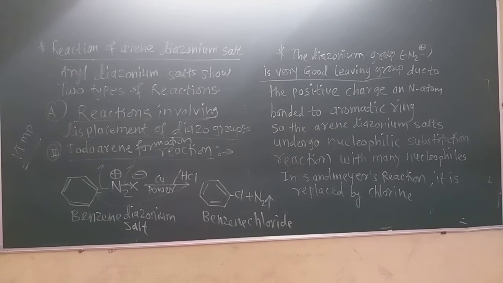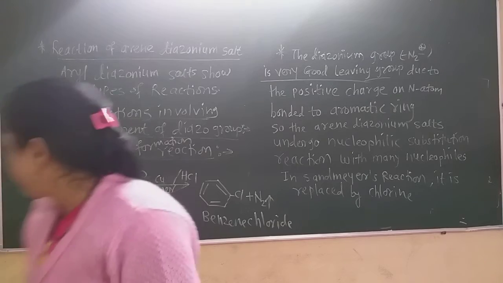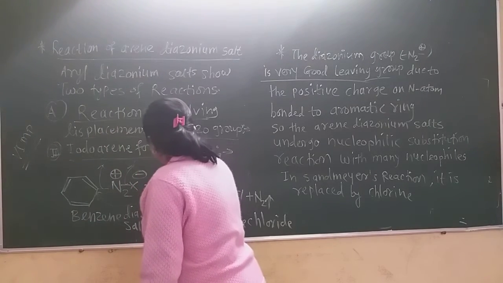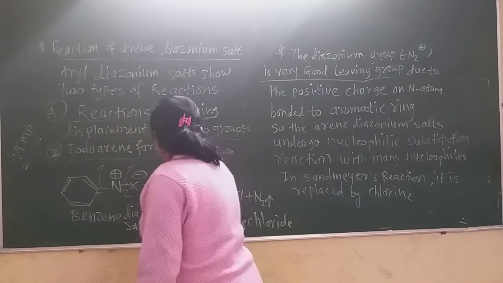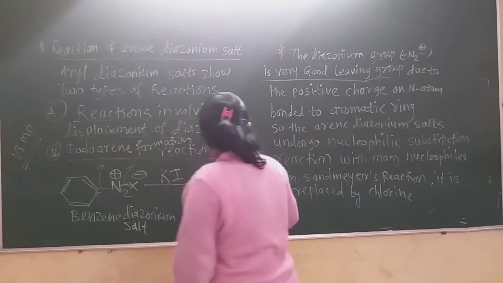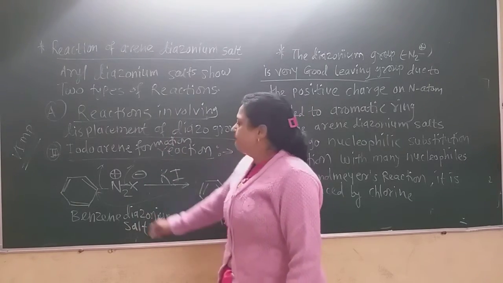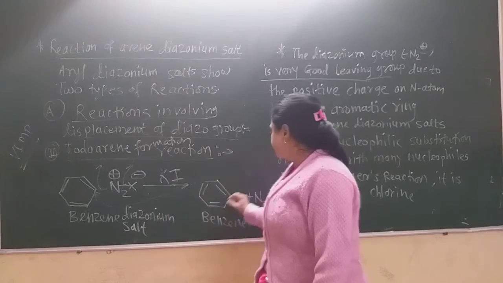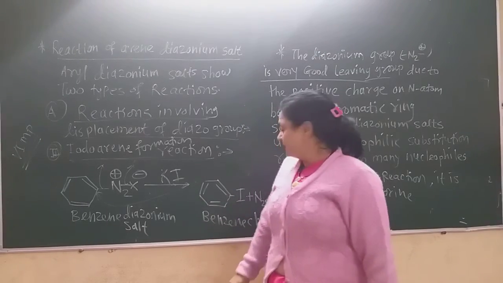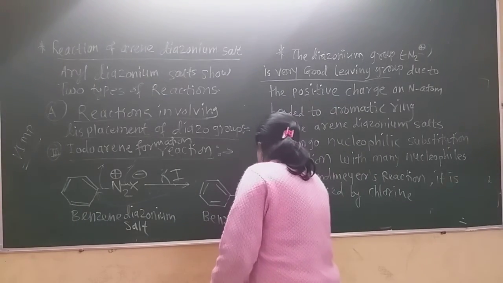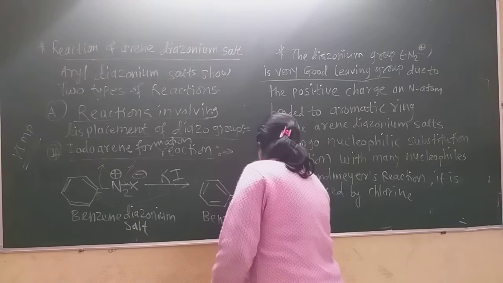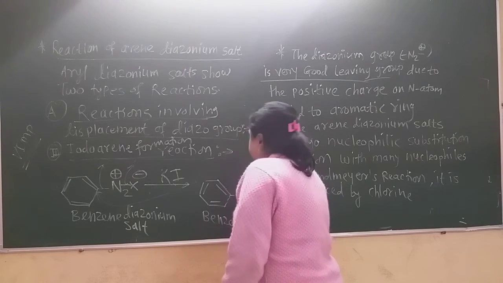But here the reagent is potassium iodide, KI. Here also there is replacement of this diazonium salt with the iodide ion, and benzene iodide is formed in this reaction.